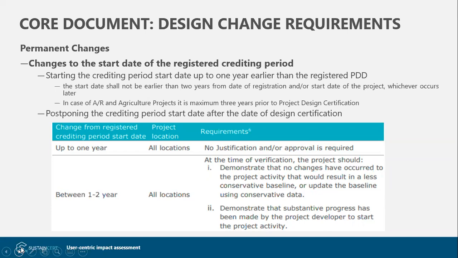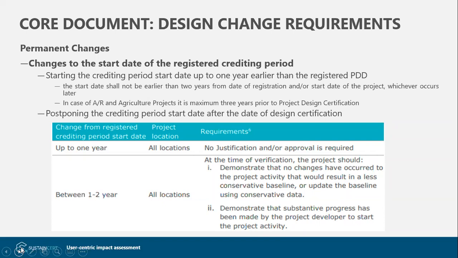In such a case, if the changed or updated crediting period is up to 1 year, then the project developer has to demonstrate that no changes have occurred in the project activity, and in such a case no justification or approval would be required.